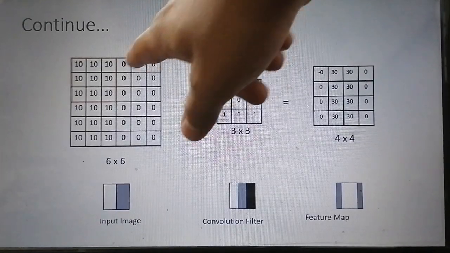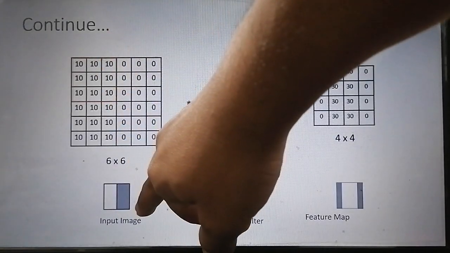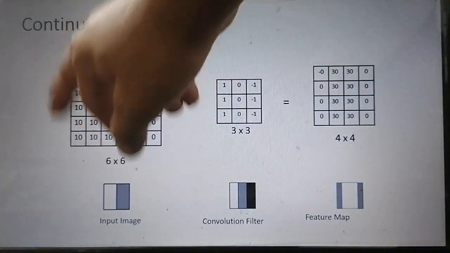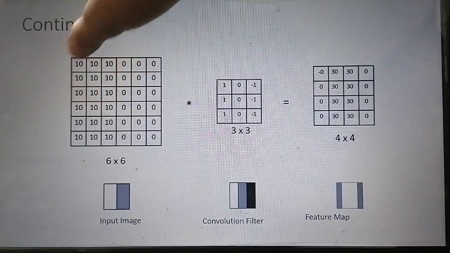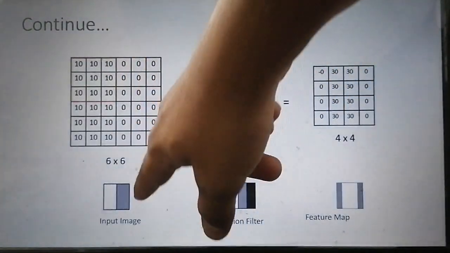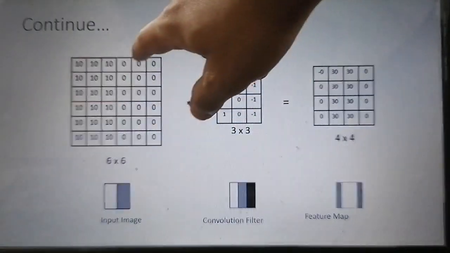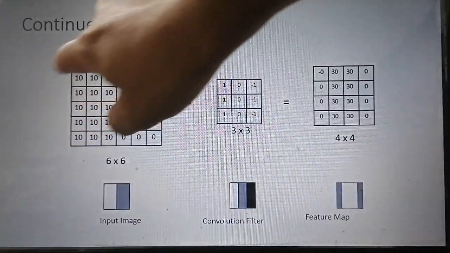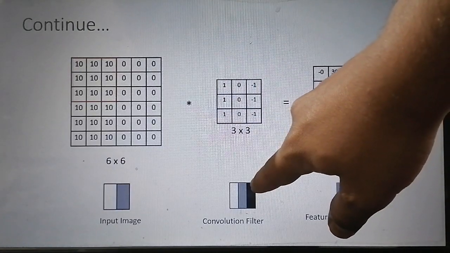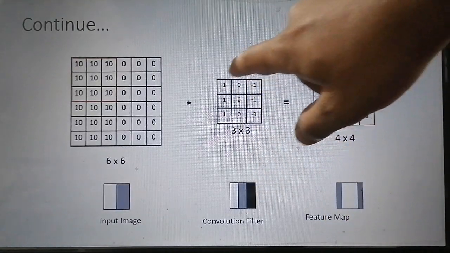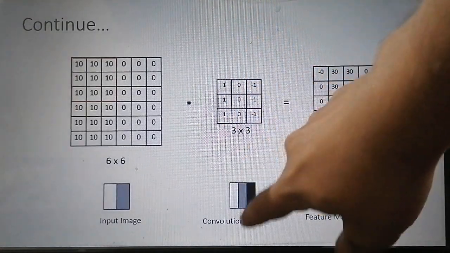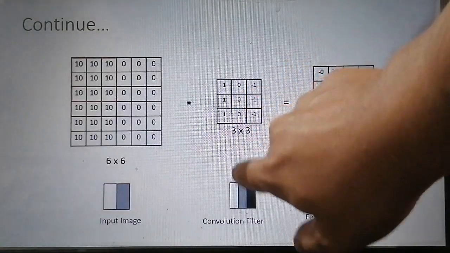Corresponding to this image, in the form of pixels, these are the pixel values, where gray is represented by 0 and white is represented by 10. Similarly, corresponding to this filter, the values of each pixel are like this: black is -1, gray is 0, and white is 1.